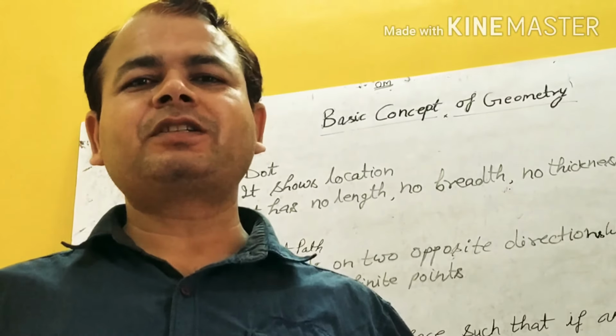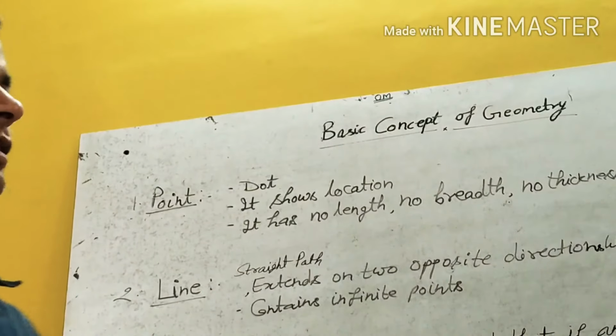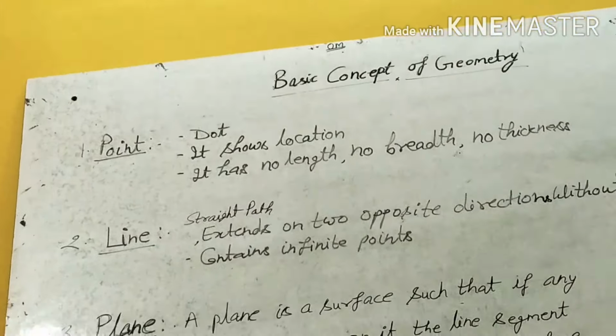Students, today we will discuss the basic concepts of geometry. First, that is point. A point is a dot which is represented by a capital letter. Let us suppose it is A. It shows location. A point has no length, no breadth, no thickness, or in short you can say it has no size. So that will be point.